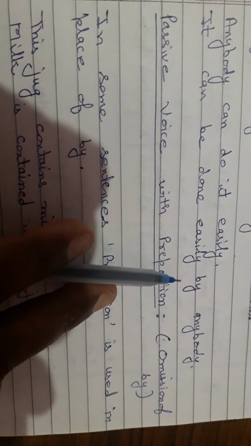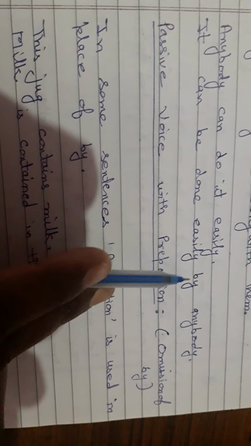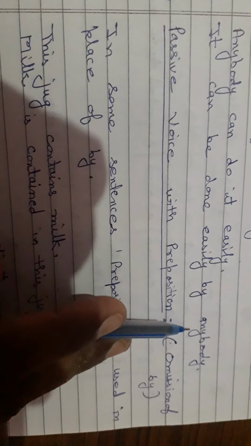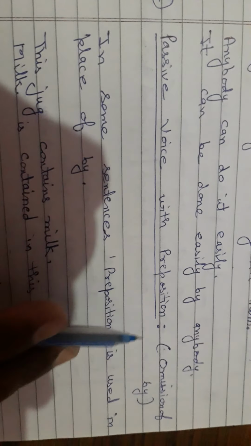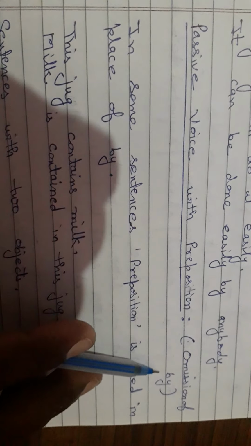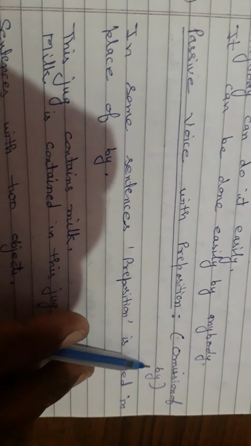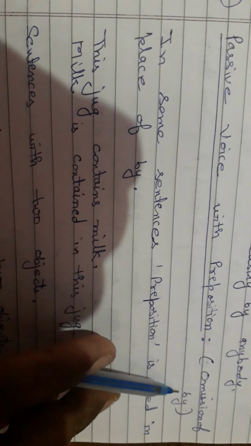Next is passive voice with preposition. Here it is omission of "by". By now, in as many sentences as we did, I told you always we will use "by" along with the object. But in this type of sentences, we omit "by". We do not use "by", and instead of "by", we use some preposition. In some sentences, a preposition is used in place of "by".